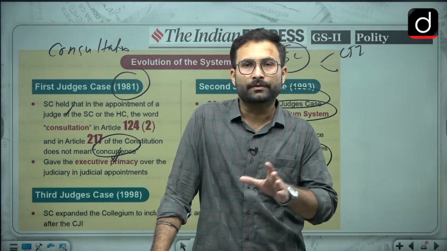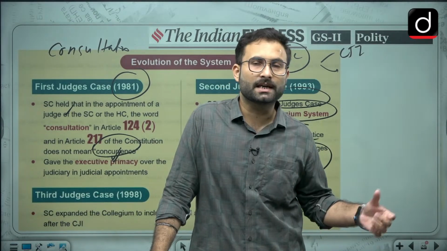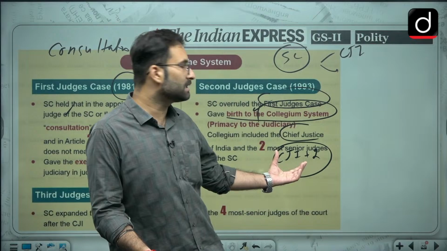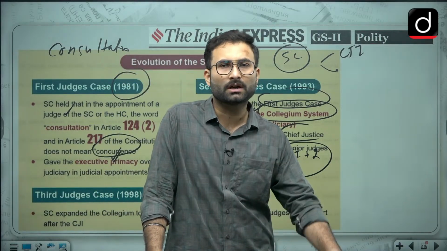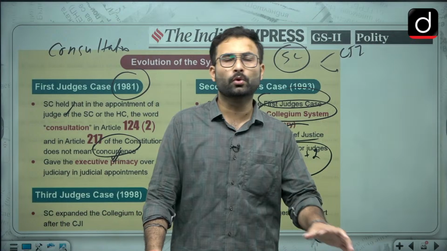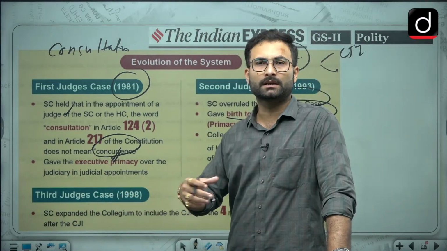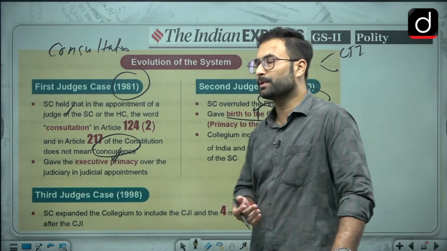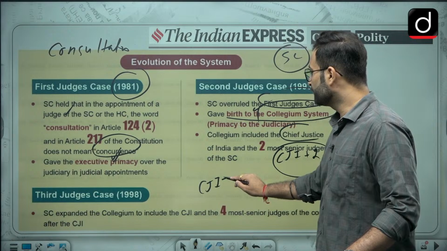Now again, whether these two people and the CJI should have a consensus, or whether the decision should be taken by majority, they said that no, it should be based on concurrence. Then in the third judges case, the new or current form of the collegium system came into the picture, which is CJI plus 4.